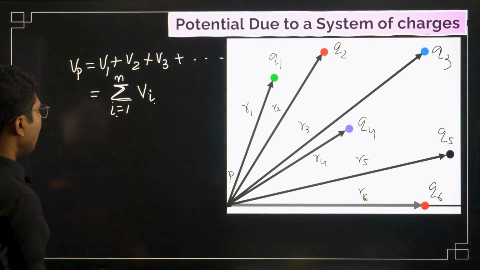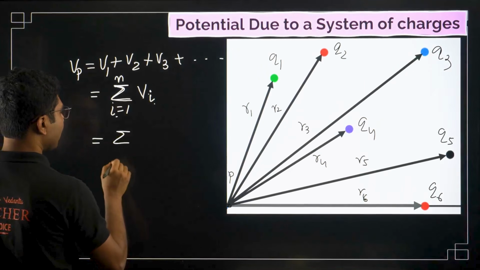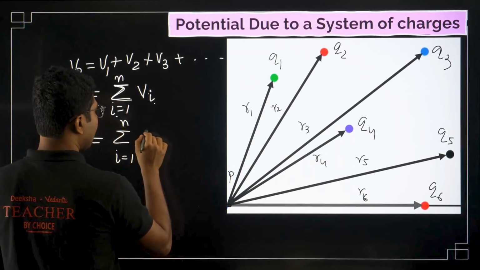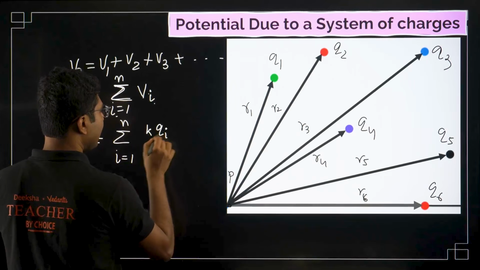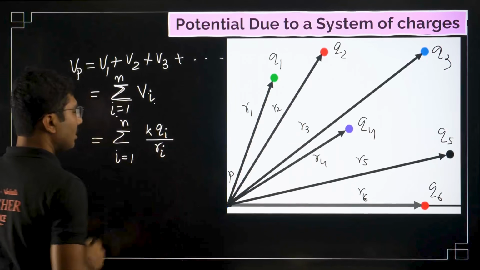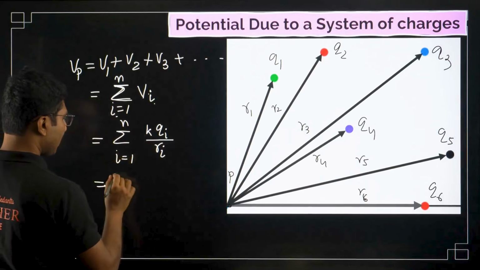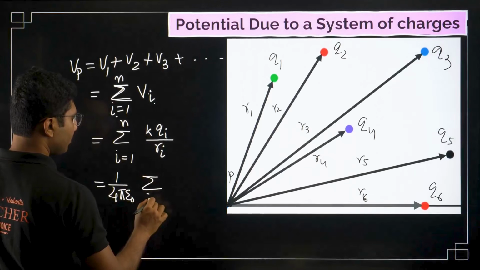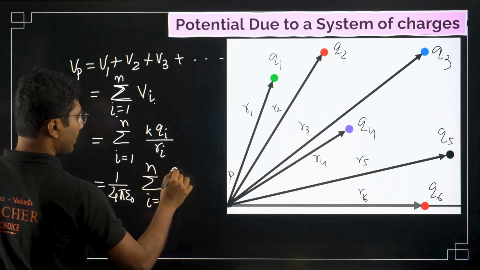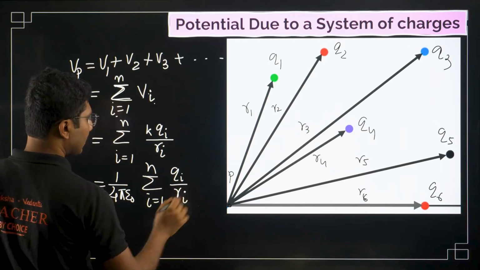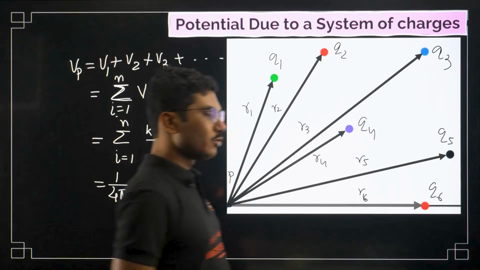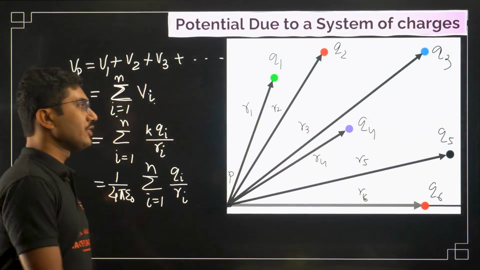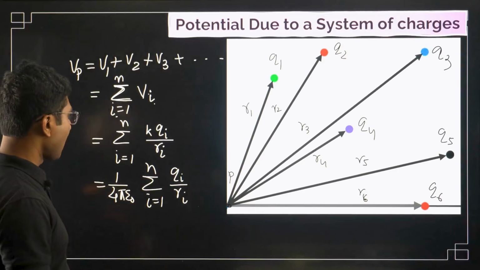This can be written as the sum for i equals 1 to n of K Qi by Ri. Now K is a constant, so it comes out: 1 by 4 pi epsilon naught times the sum for i equals 1 to n of Qi by Ri. That is, Q1 by R1, Q2 by R2, Q3 by R3, like that. So this is the formula for electric potential due to a system of charges.